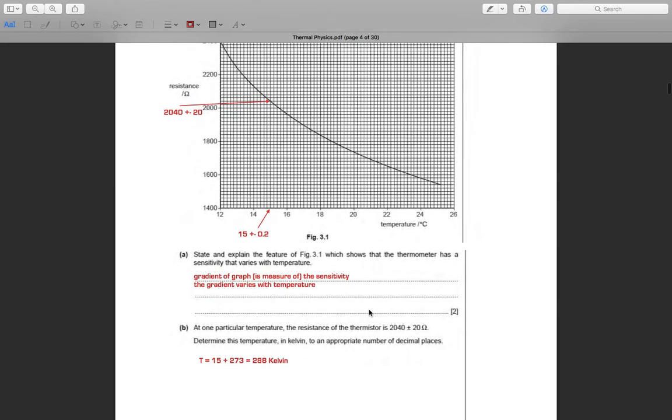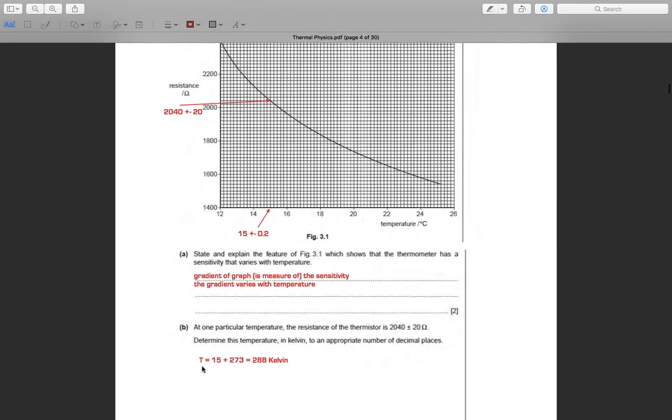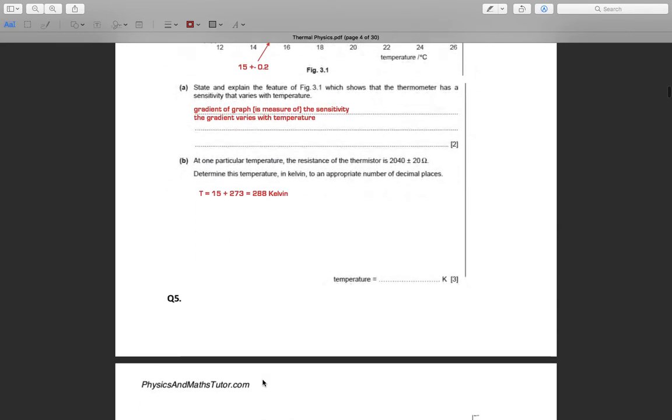So in Kelvin, this is 15 plus 273, which is 288 Kelvin. We change degrees Celsius into Kelvin by adding 273, which is equal to 288 Kelvin.